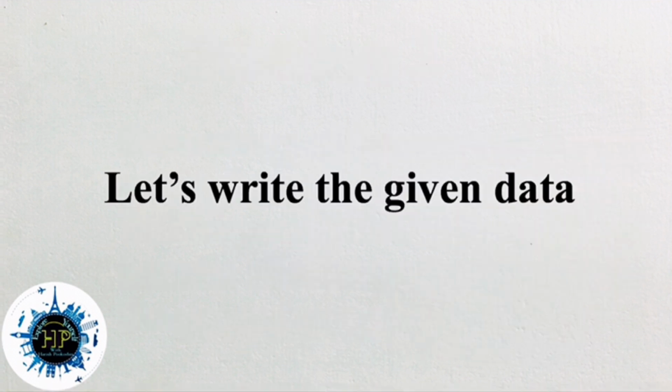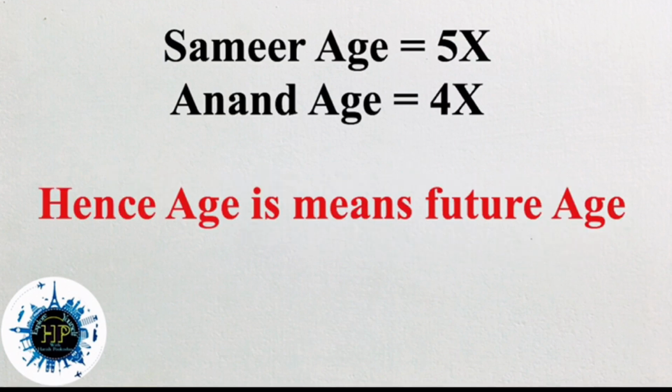When we get a question, first we need to write the given data. Samir's age is 5x, that means 5:4, so we are treating it as 5x, and Anand's age is 4x. In 5:4, Samir's age is 5x and Anand's age is 4x.